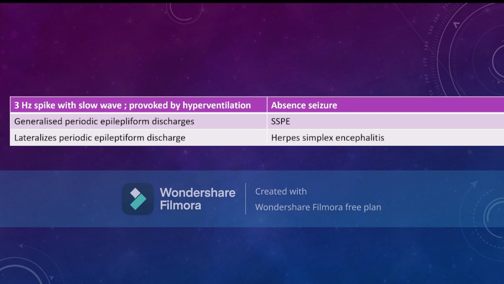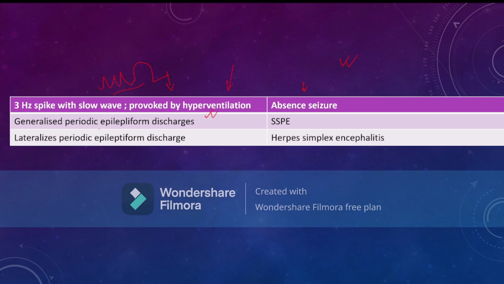Now come to some different EEG findings. These are all all-India MCQs. They show the pictures of these, or write this definition and ask what type of seizure the child may be suffering from. If the child shows 3 hertz spike and slow wave, mostly seen during hyperventilation, then the child is suffering from absence seizure. That means 3 hertz spike and slow wave, or the spike and dome pattern, mainly seen in absence seizure.